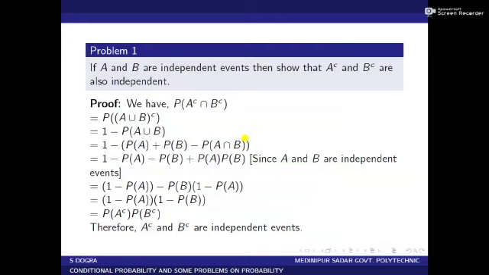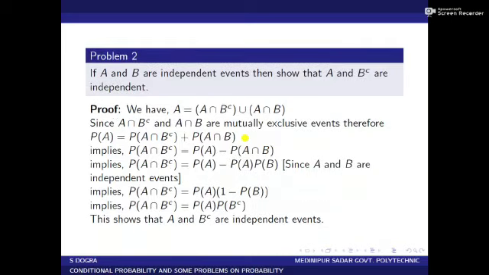Also, since A and B are independent events, we can use P of A intersection B equal to P of A into P of B. Now simplifying, we get 1 minus P of A into 1 minus P of B, which is equal to P of A complement into P of B complement. So we have been able to prove that P of A complement intersection B complement equal to P of A complement into P of B complement. So A complement and B complement are independent events.